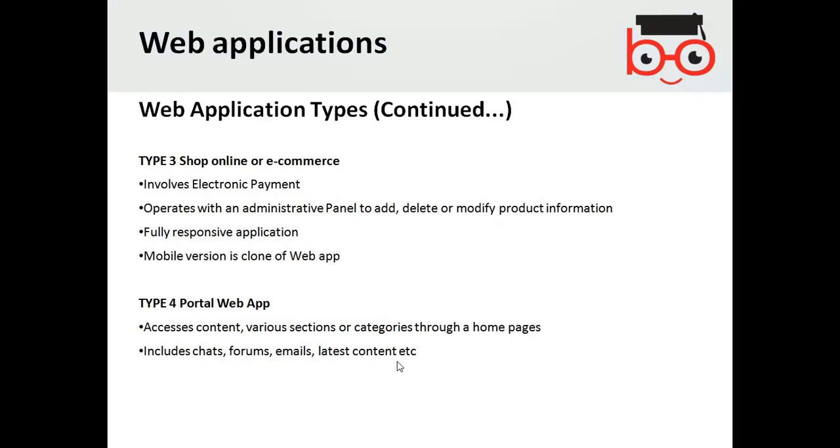Forum is from different people, and emails and latest content. So they are making a hub of information, and different categories are brought into one particular section they call a portal type of web applications.